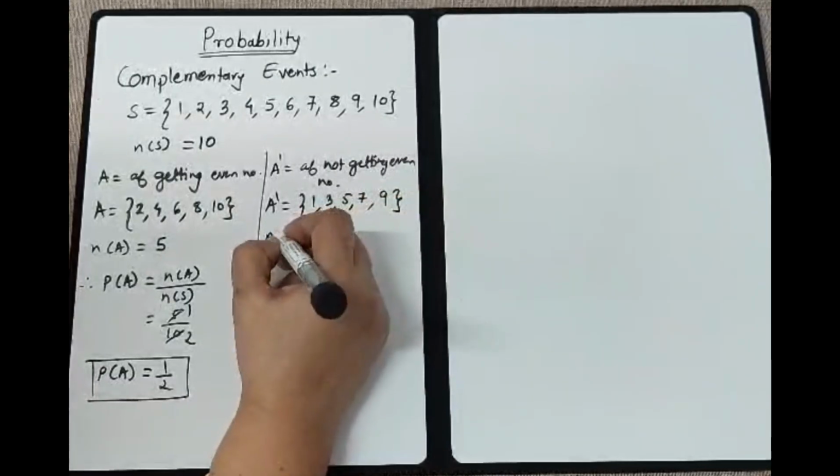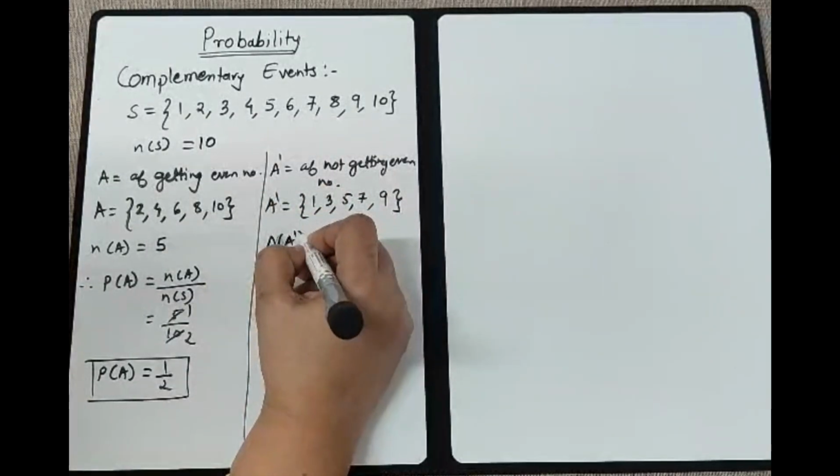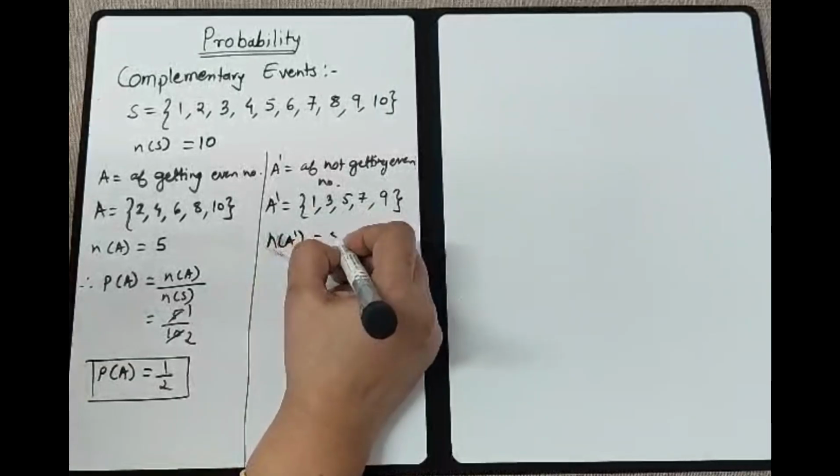Okay. So if you count n of A dash, how much will you get? 1, 2, 3, 4, 5.